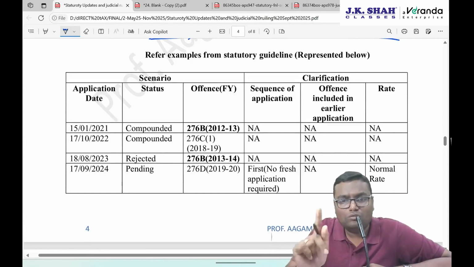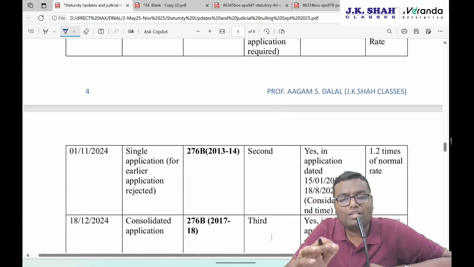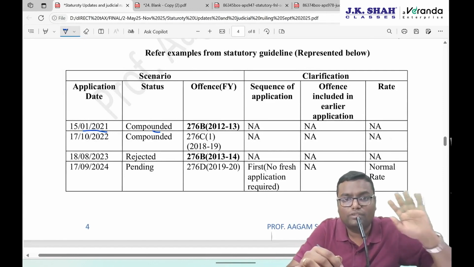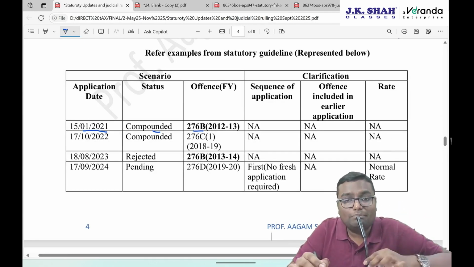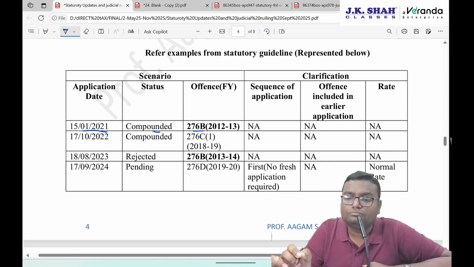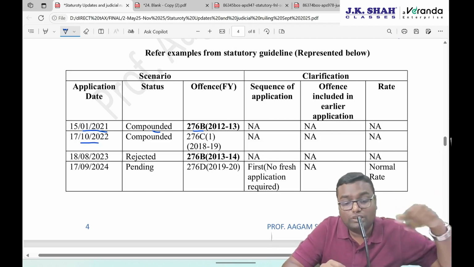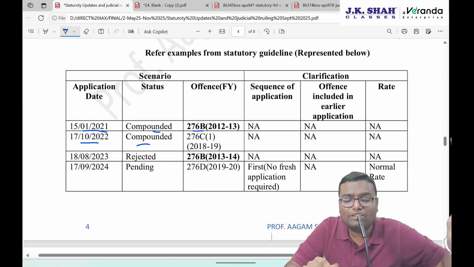This entire example belongs to the same person who is doing so many compounding applications. The first application this person has done on 15 January 2021, which is compounded, approved, related to section 276B for financial year 2012-13. So obviously it is prior to 17th October 24, and hence we are not supposed to discuss much about that. The second application is done on 17th October 2020, which is also compounded, but it is related to section 276C of financial year 18-19. Again, prior to 17th October 24, we are not supposed to see anything else.